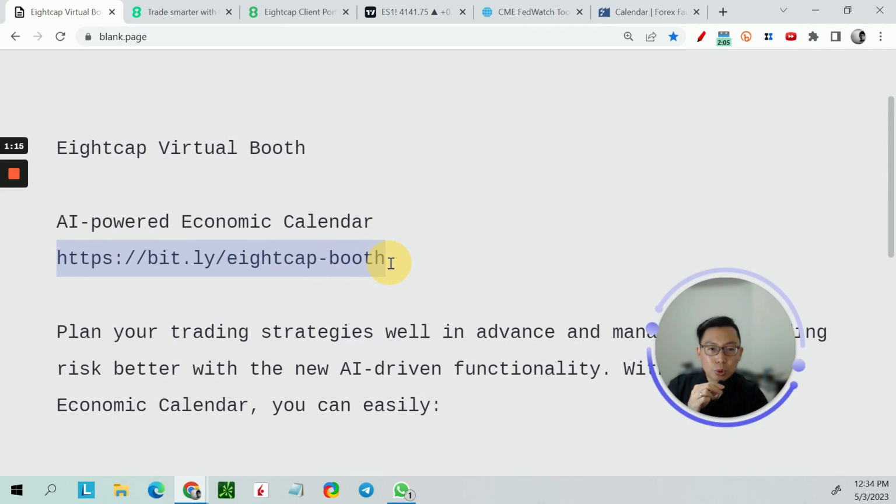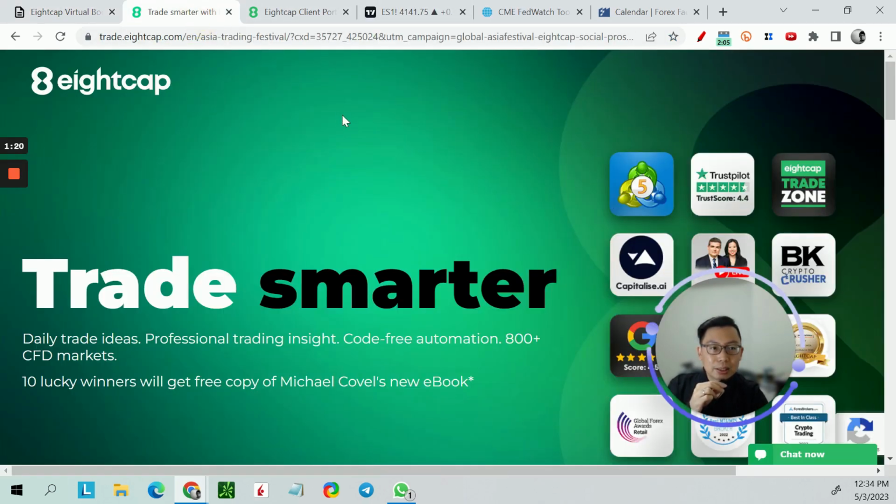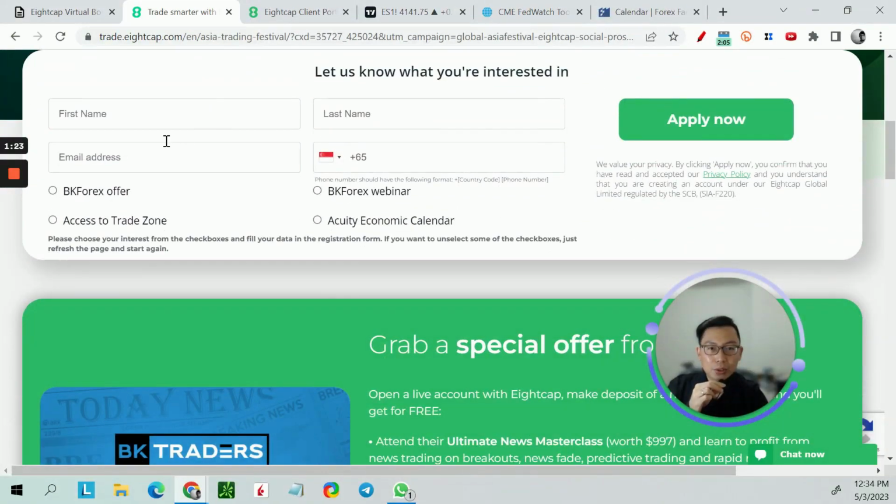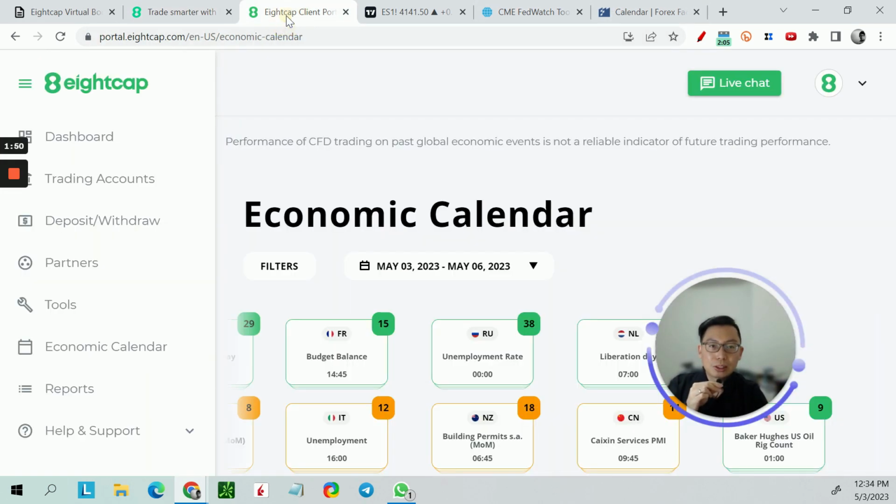Once you head over to this link, you get to this booth. Just fill out your name, email, and your contact, and choose the economic calendar. Subsequently, I think the team from Eightcap will send you an email, and you can register an account with Eightcap. You need to have an account with Eightcap, a live account, but you don't have to fund any money, so no funding is needed. It is free. Just register an account with Eightcap, and let's head over to this portal.